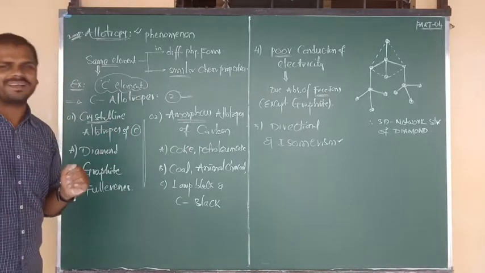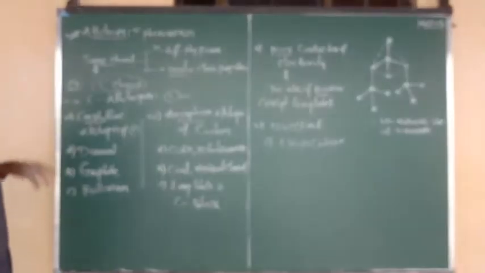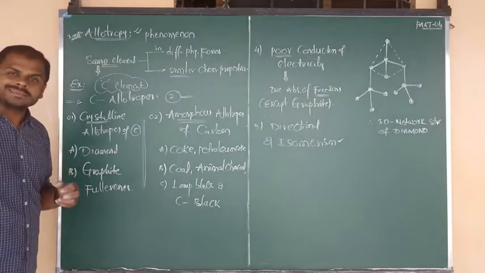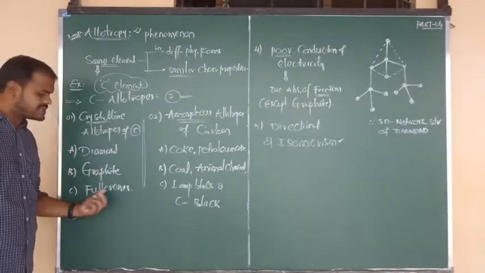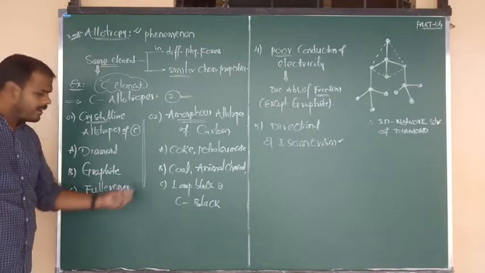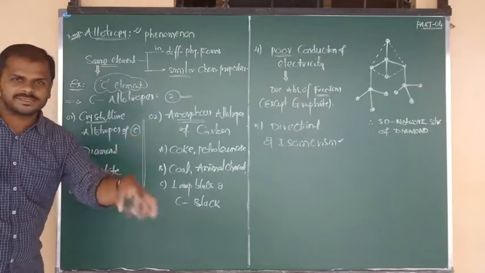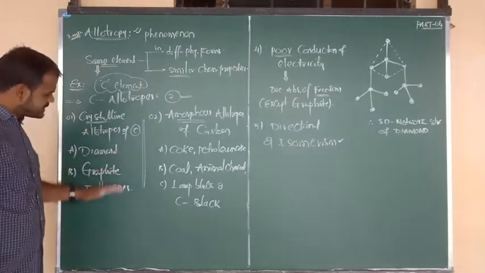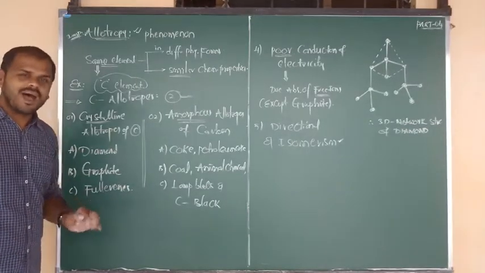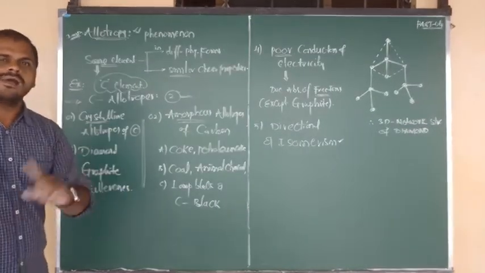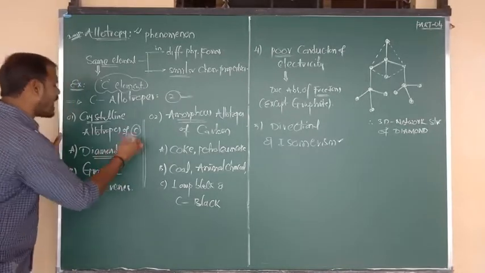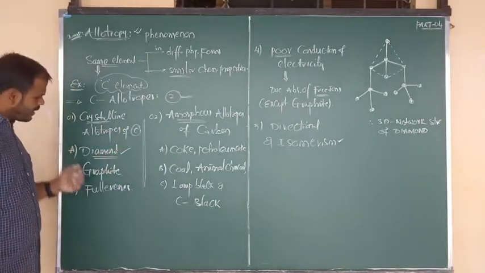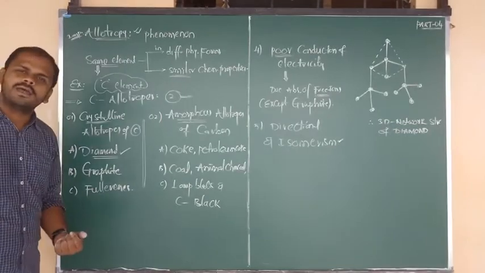Okay, good. As per our syllabus, we have to discuss the structure of diamond, structure of graphite, and structure of fullerene. This is as per your NCERT textbook. All three structures we have to discuss. In this class I want to finish the topic of the structure of diamond, and in tomorrow's class we will discuss graphite and fullerenes.